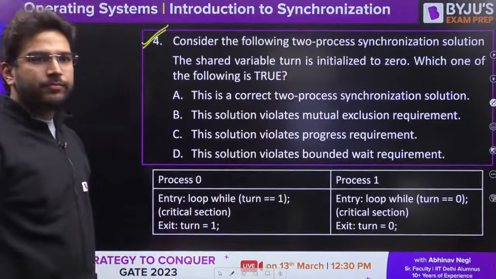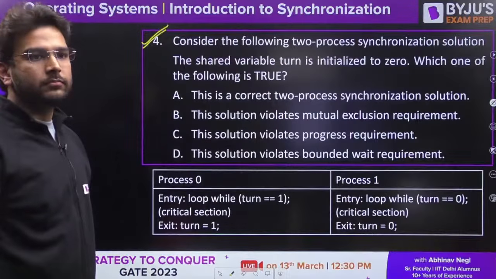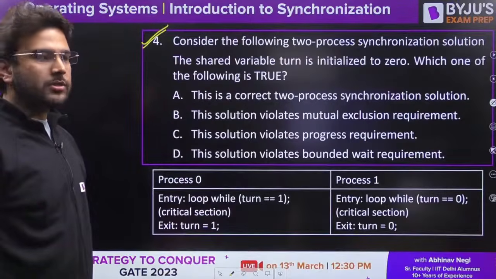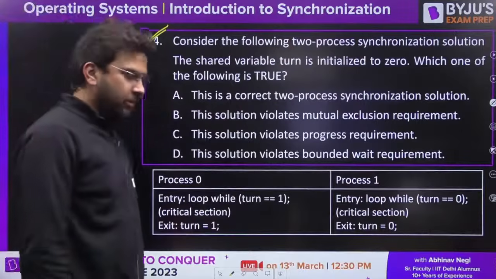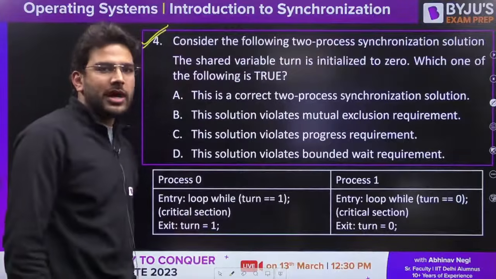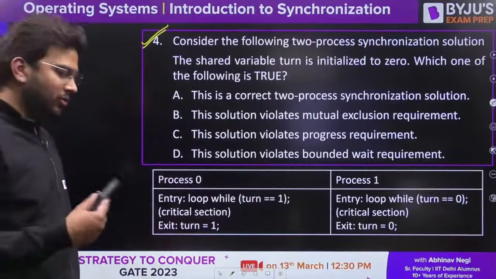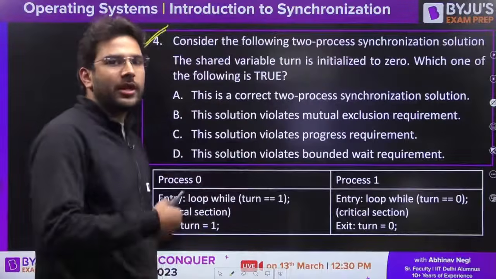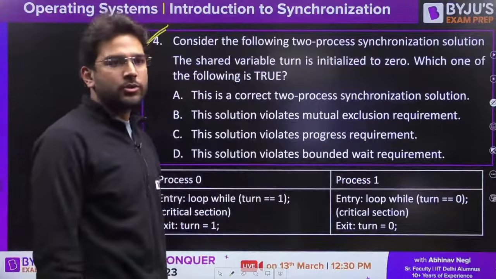Yes, everyone, solve it. Total we have 6 questions. This is the 4th one. So we are going to increase the level of the questions. I have arranged the questions in such a way so that you can practice first the basic questions and then the advanced questions also.